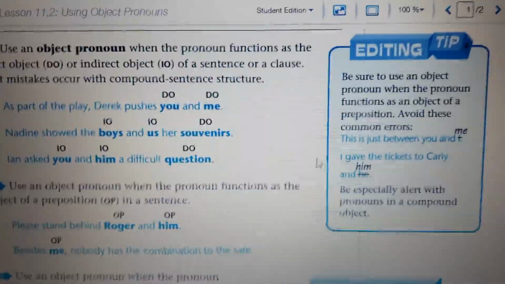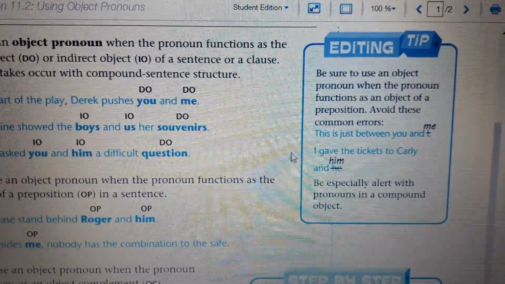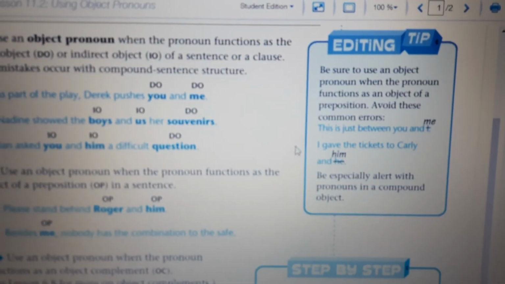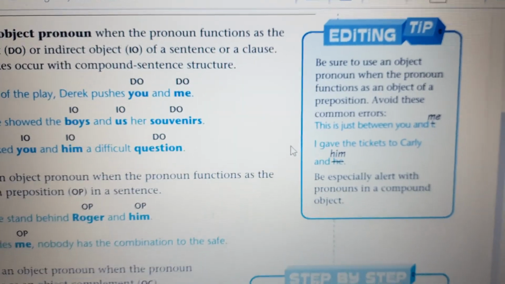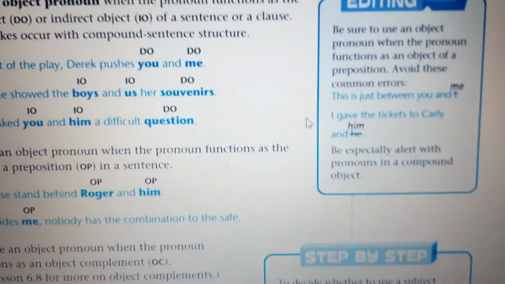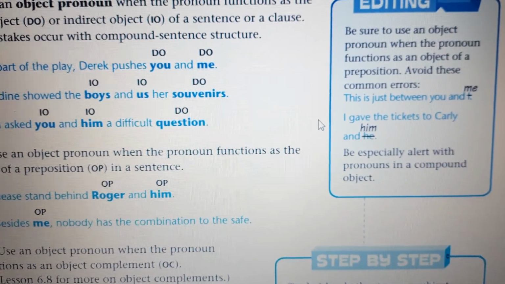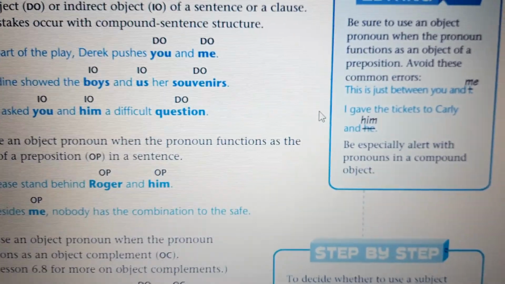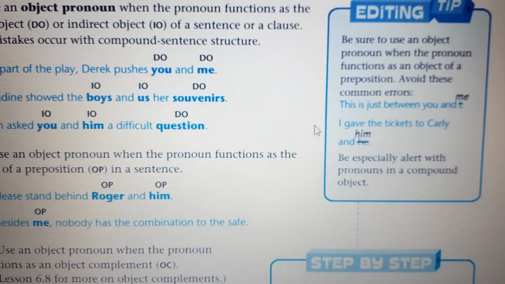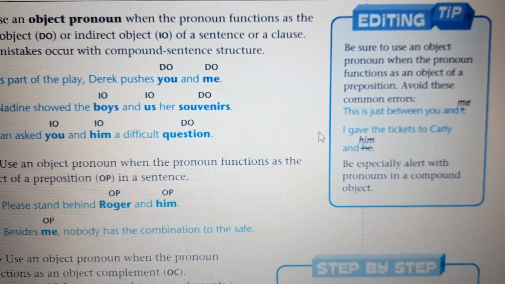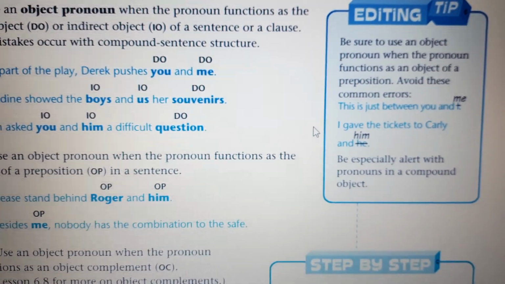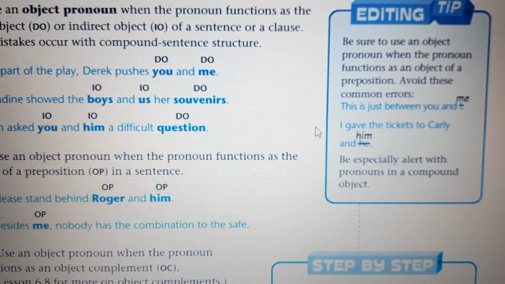Okay, here we have an editing tip. Be sure to use an object pronoun when the pronoun functions as an object of a preposition. Avoid these common errors. This is just between you and I. So between whom? Between you and me. I gave the tickets to Carly and Tom. Be especially alert with the pronouns in a compound object.